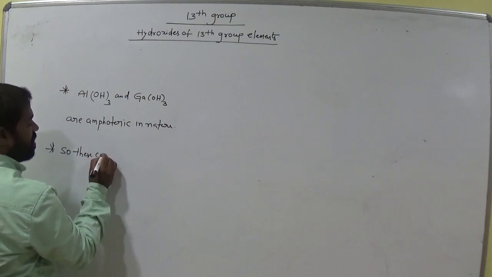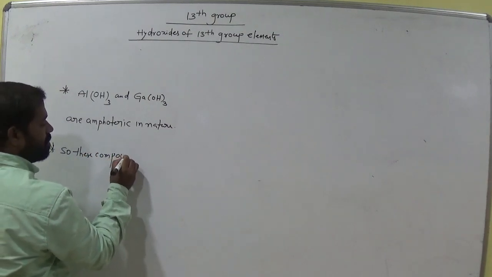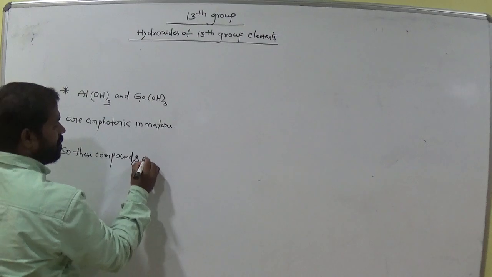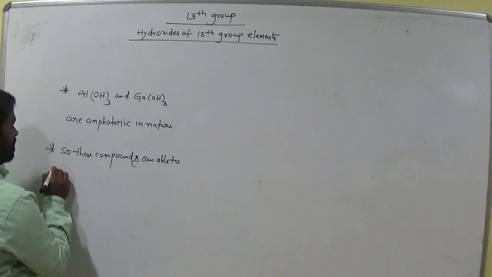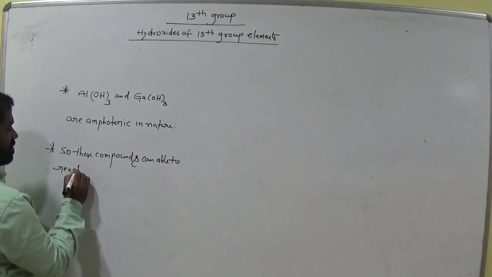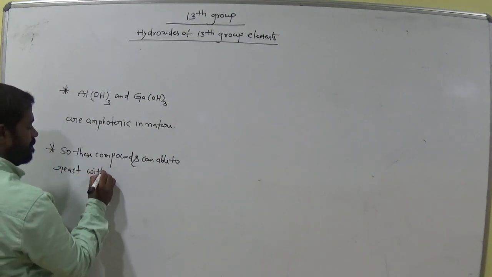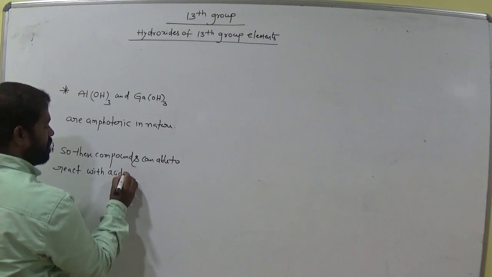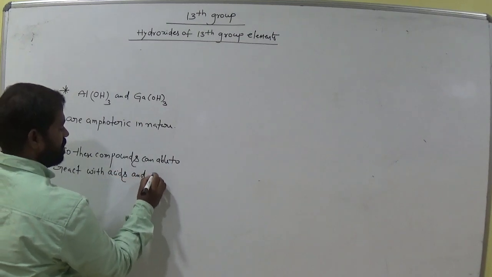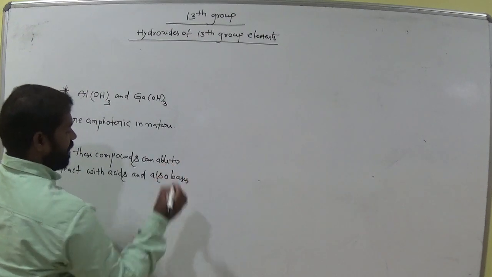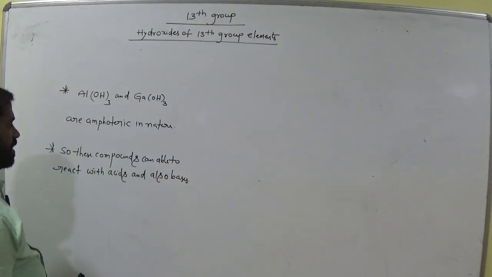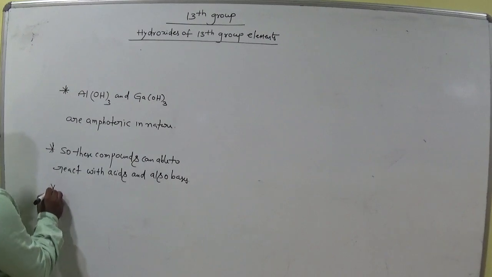These compounds can react with acids and also bases. Okay. Why? Because they are amphoteric.